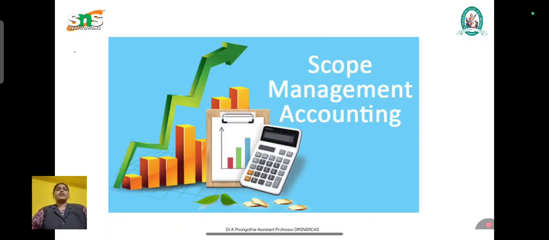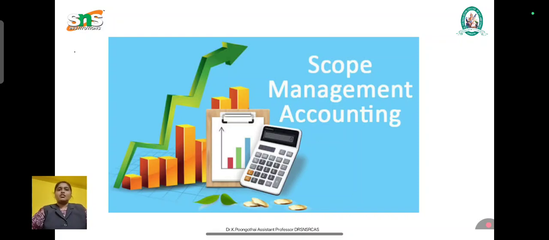The scope of management accounting is very wide because it covers all areas of accounting and financial analysis that assist the management in planning, controlling, coordinating and decision making. Management accounting collects information from various analyses and presents it in a useful form to help managers achieve organizational objectives efficiently.